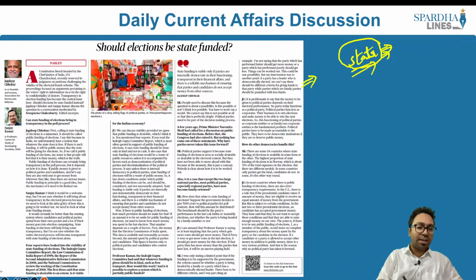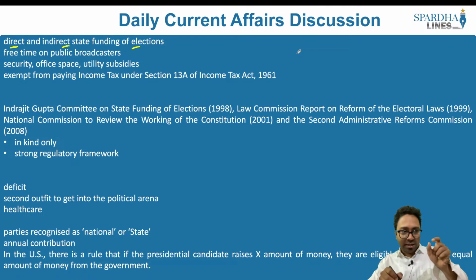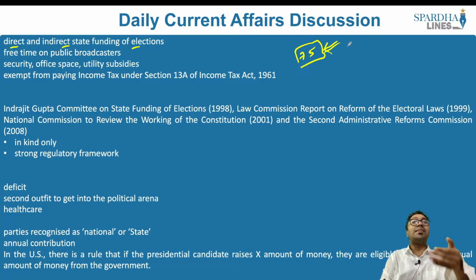So, when it comes to the state funded elections, there are two types in it. One is what is called as direct, the other is what is called as indirect state funding of elections. What do I mean by direct state elections? That is, when a candidate is contesting, let's say for example, he requires about 75 lakhs for contesting that particular constituency. This entire 75 lakhs would be given by the state. That is what is called as direct state funding.